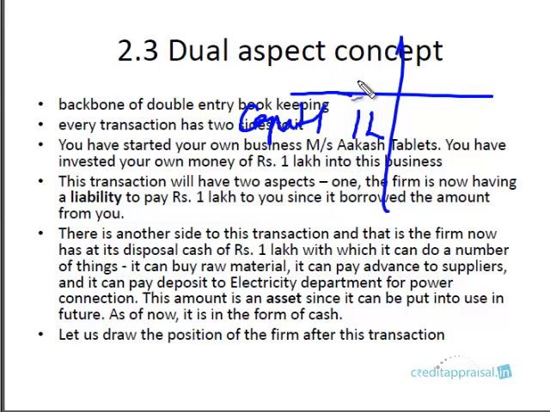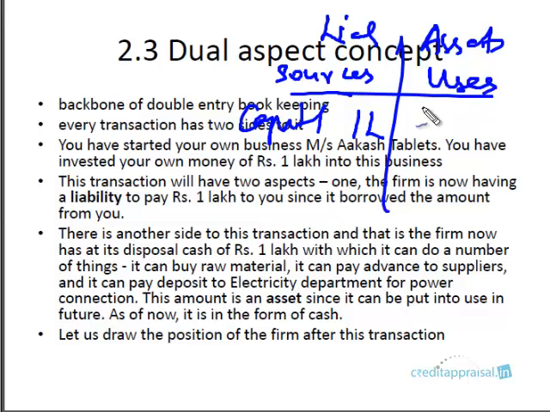If you want to name the headings, they are actually liabilities and assets. This is the liability column and this is the asset column. But since we have not discussed in depth what is liability and asset, let us rename them sources and uses. For a short period of time, till we are comfortable with the terms liabilities and assets, we'll name these two columns sources and uses.